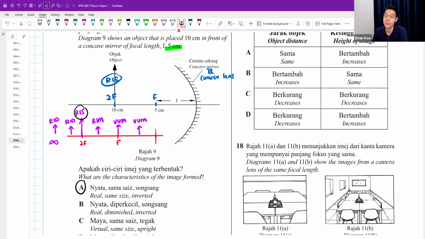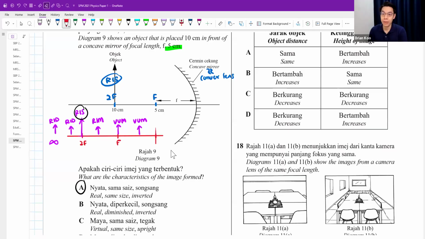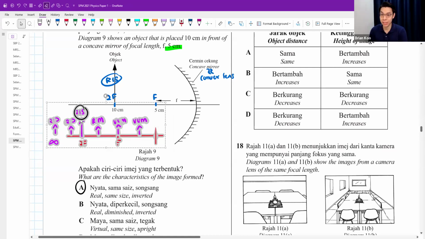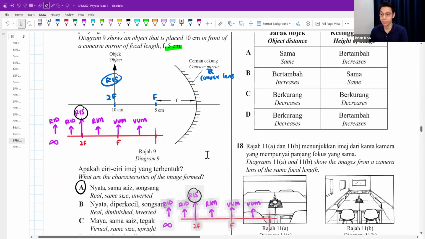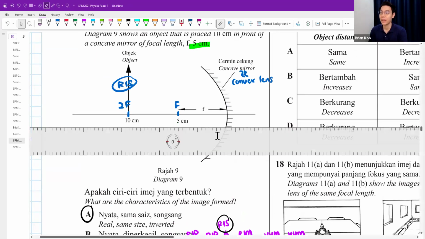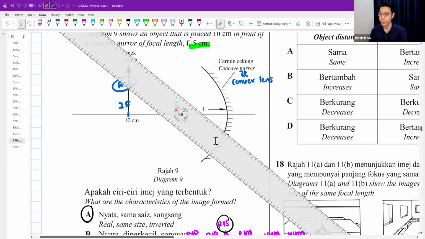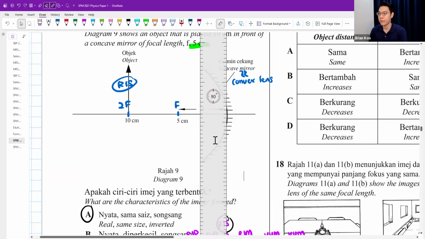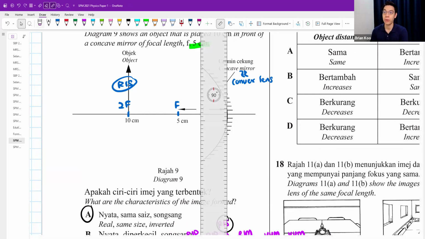If you don't memorize, don't worry, guys. There is a picture, right? If you are given a picture, maybe you can go and draw. So I'll move this away first. Okay. And then, guys, because the mirror is very, very curved, I think I go and draw a dotted line like this. If I follow the curvature of it, I think my drawing will be very ugly, or it will look a bit off. So sometimes we'll go and draw this line.